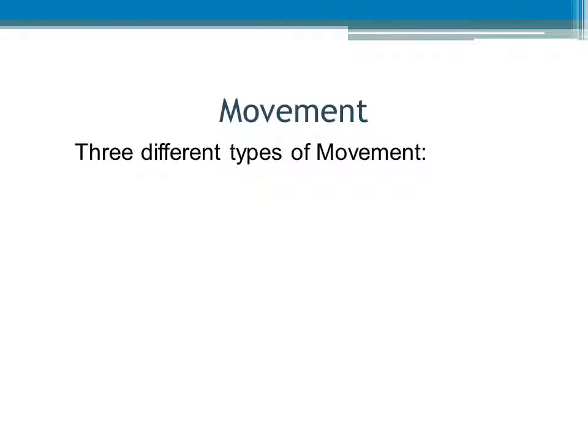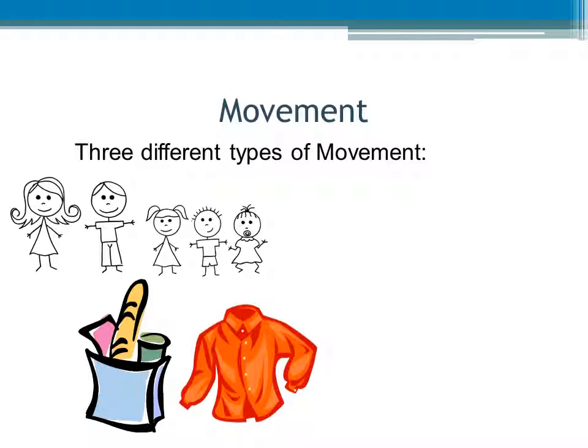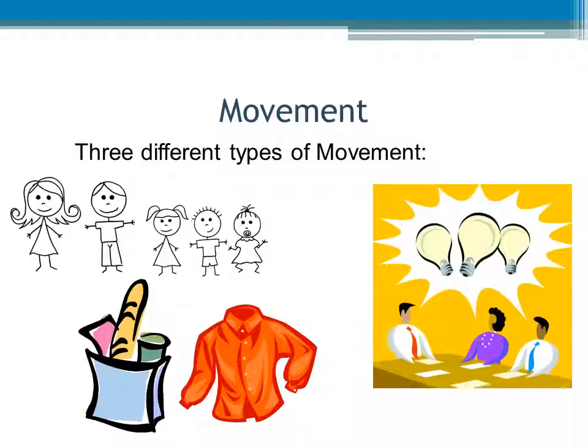There are three different types of movement. Movement of people, for example, urbanization of Americans moving from rural areas into cities. The other type of movement is movement of goods. For example, the transportation of farm goods to cities where they can't provide their own food, so must import goods in. The third type of movement is ideas.